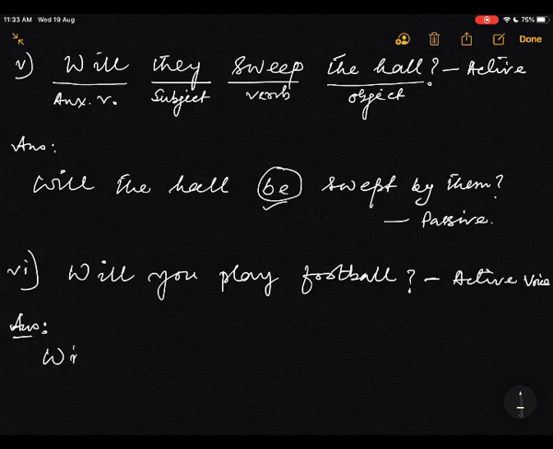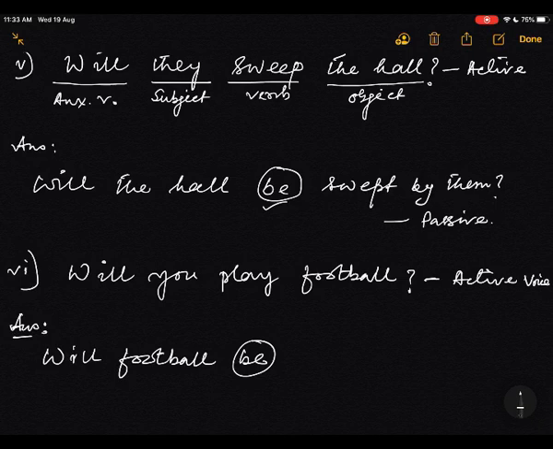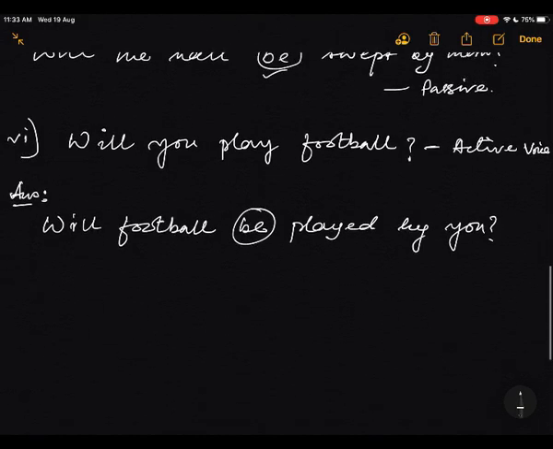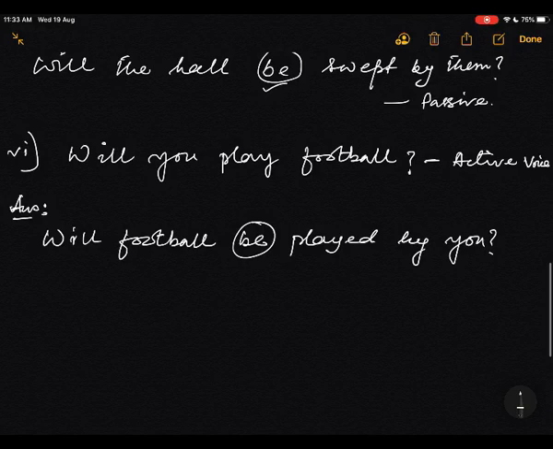Now write. Football. Will football. One be will be there. Will football be played by you? Will football be played by you? This is passive. Passive voice.